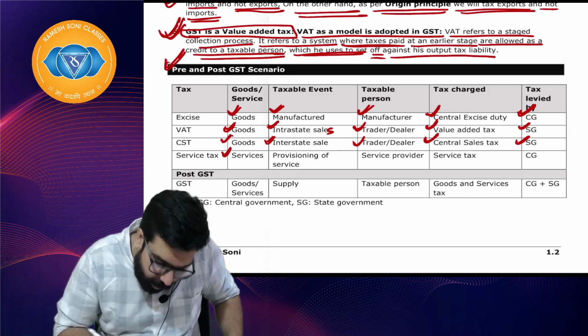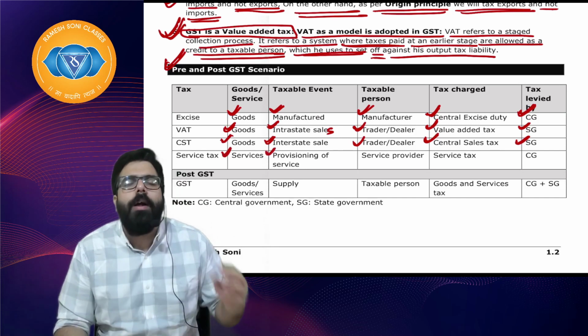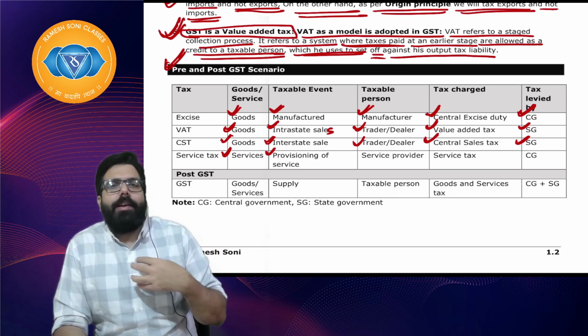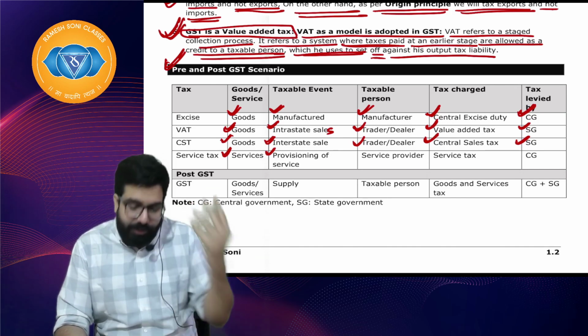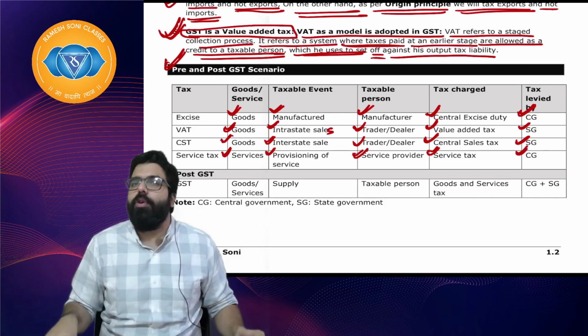And then whenever services were provided, they never used to say provided, they used to say provisioning of service. Whenever I provided service, it was called provisioning of service by a service provider. Service tax was charged, and service tax used to go to the central government.